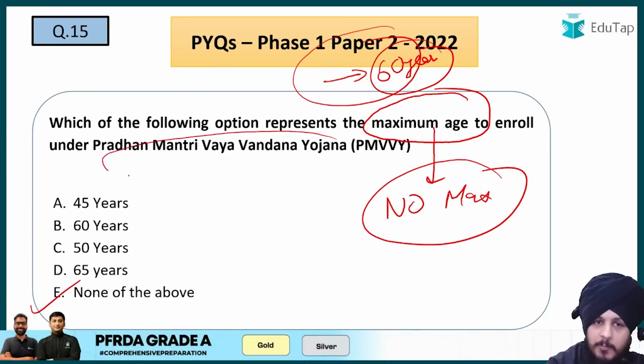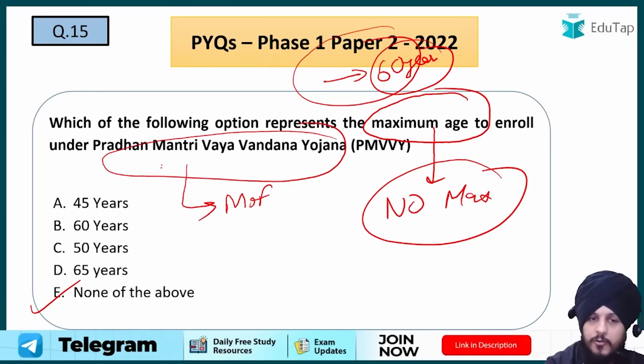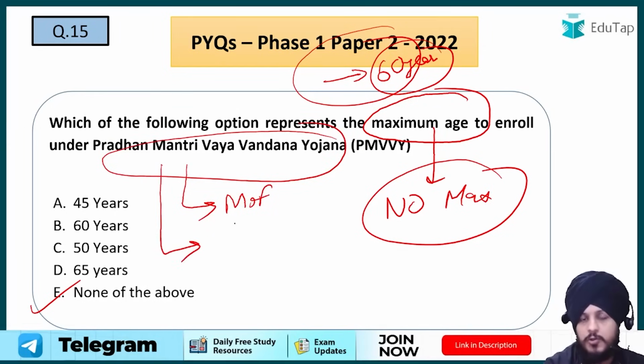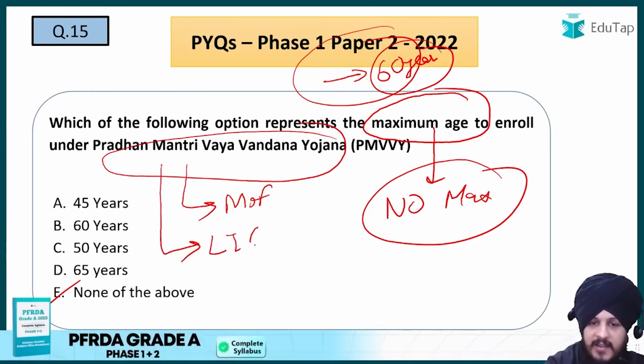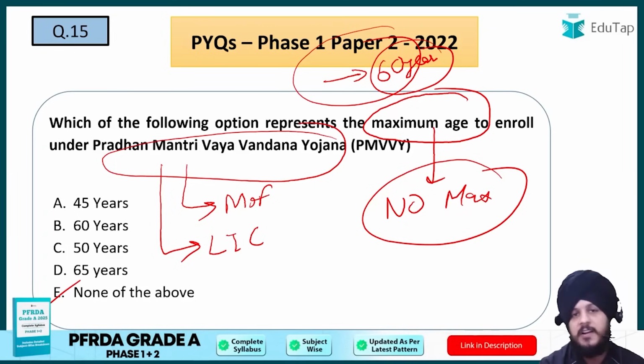So please read about Pradhan Mantri Vaya Vandana Yojana, such as which is the ministry. For example, the Ministry of Finance is the nodal ministry. You need to know about the implementation agency also. For example, in this case it is LIC, Life Insurance Corporation. And very importantly, the eligibility condition is also something that you need to know.